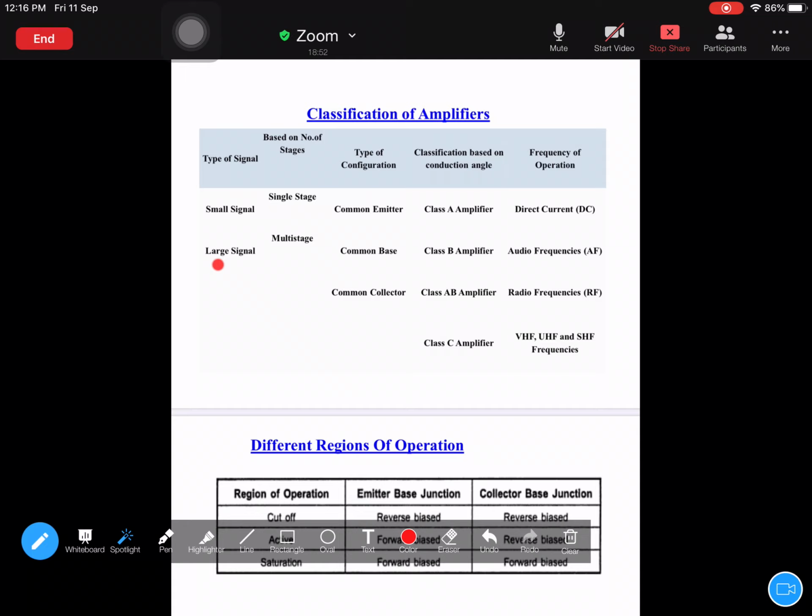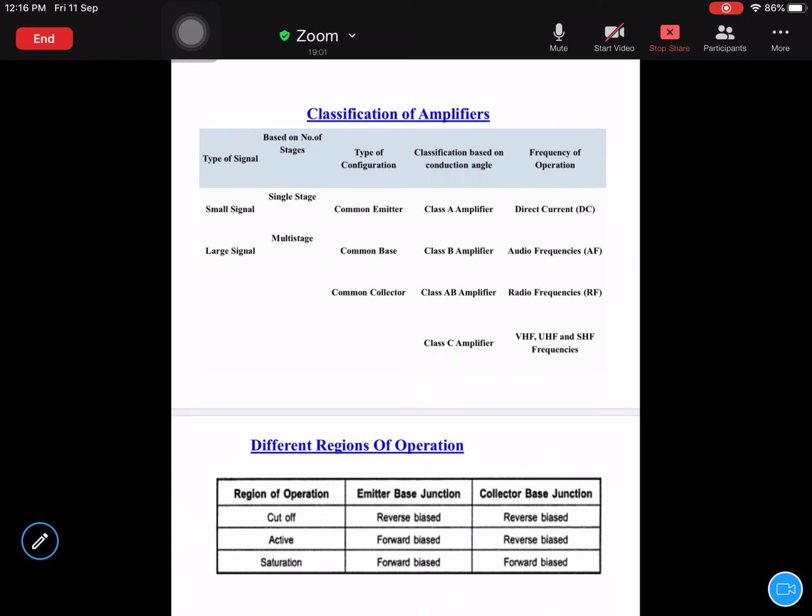Next, the context is based on the number of stages. Just now I told you about single stage amplifiers and multi stage amplifiers. Single stage means only one time you can raise the magnitude of the signal, and after that you have to obtain the signal at the output end. But if you go for multi stage, the signal is amplified multiple times, at each stage: stage 1, stage 2, stage 3, like that. In each stage there will be a transistor amplifier.